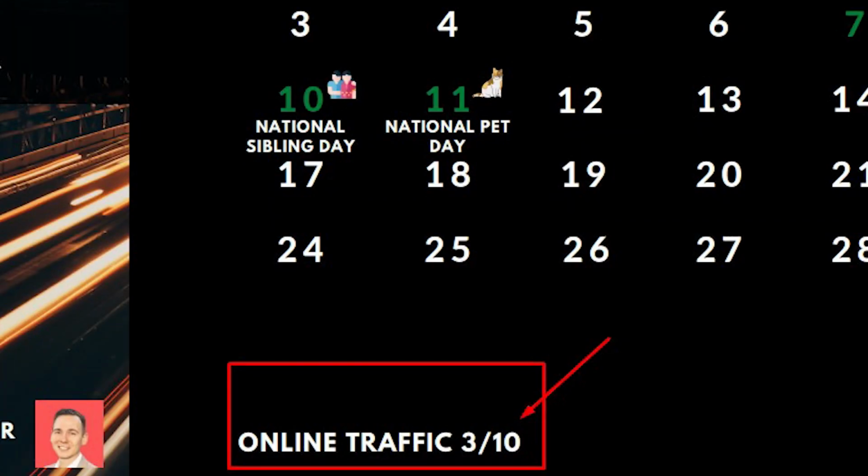Also, this calendar will show you online traffic by each month. For example, April is a pretty dead month where not much is happening.